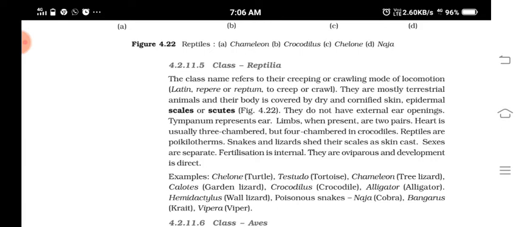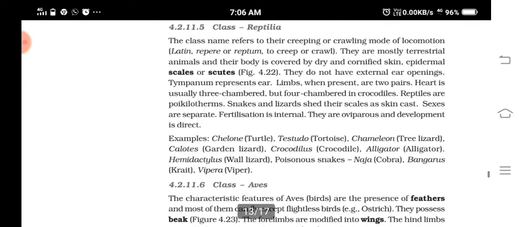They are poikilotherms. What do you mean by poikilotherms? Cold blooded animals, meaning their body temperature varies according to the environmental temperature. Some of them can shed their skins or scales. Sexes are separate and fertilization is internal. Examples I also told. So hope you understood this.